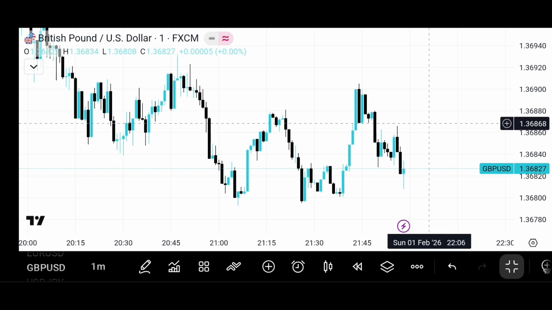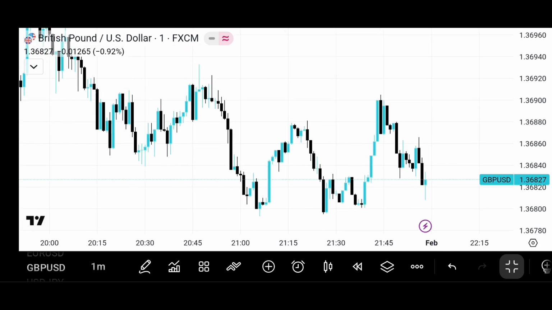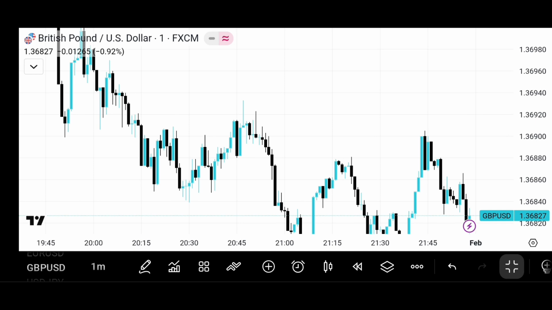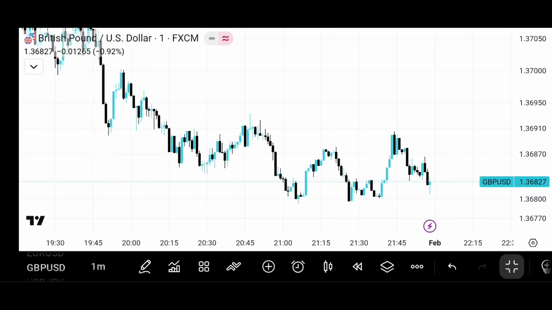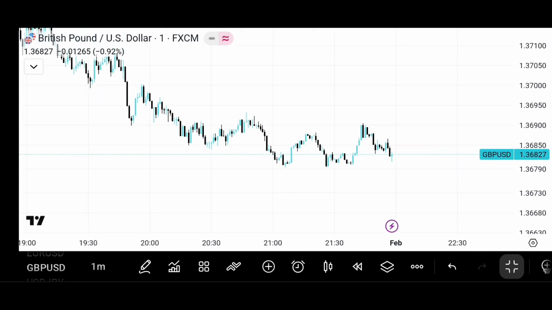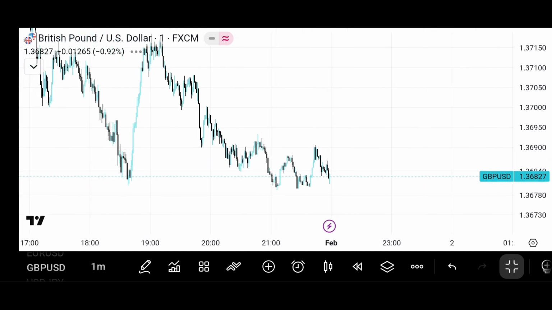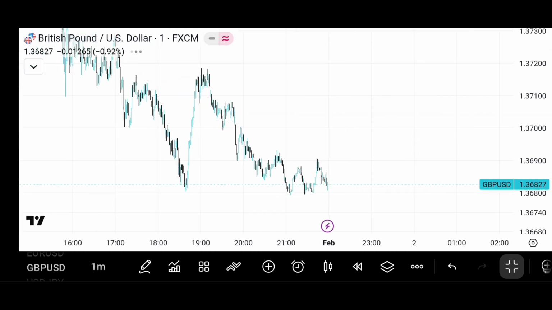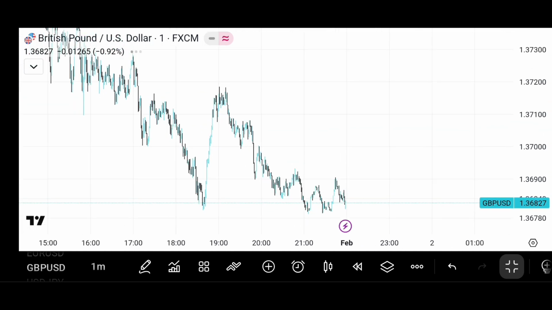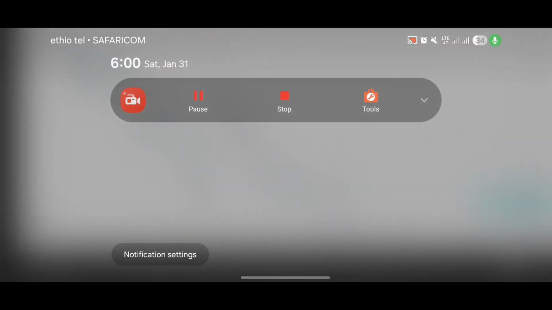If you want to know more about liquidity, check out my last video. Points of interest are zones where smart money left footprints, like order blocks, fair value gaps, or imbalances. When you align these zones with the market structure, you see areas where price is likely to pause, reverse, or accelerate. By focusing on these points, you reduce guesswork and trade with the higher time frame trend instead of against it.